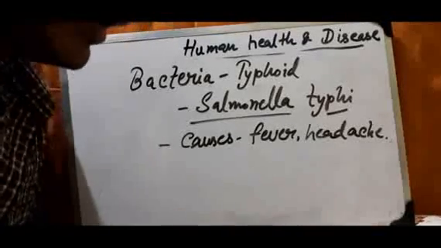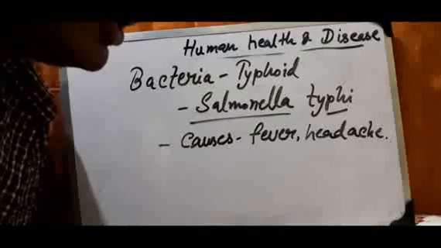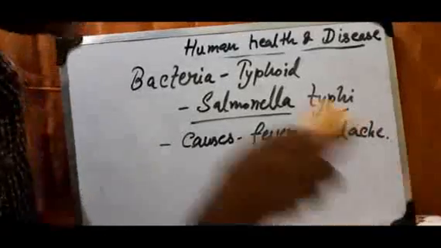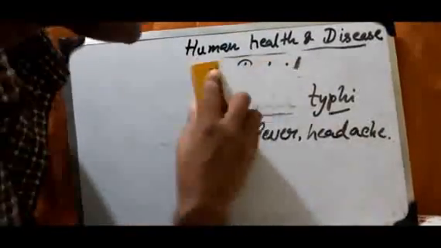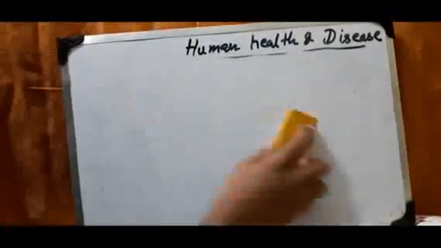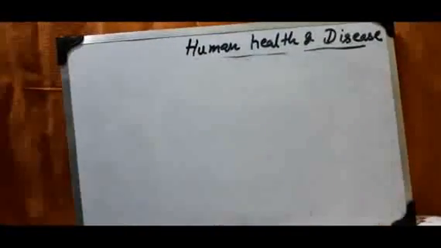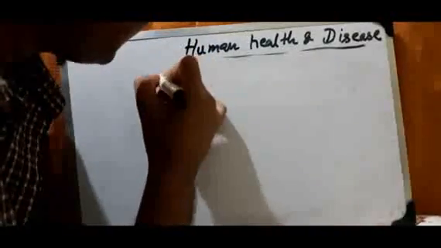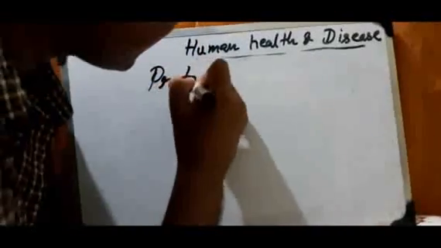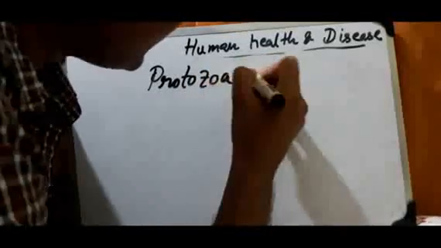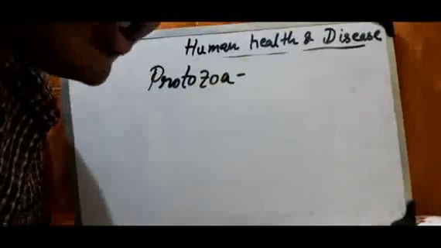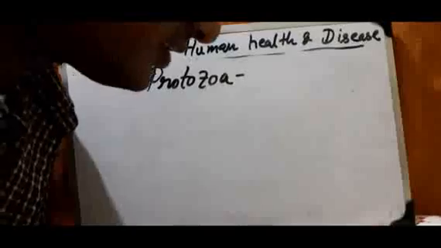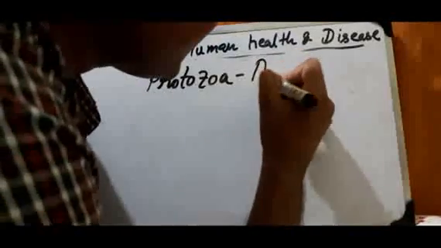Okay. Now next, write down the disease, protozoan disease, the diseases which are caused by protozoa. The first one, write down, amoebiasis.